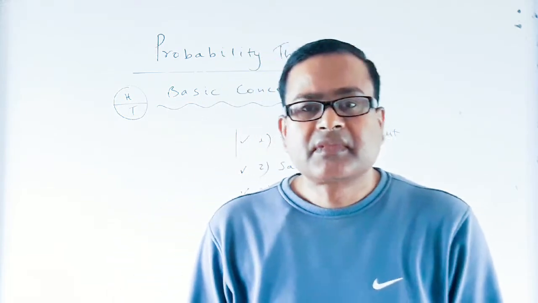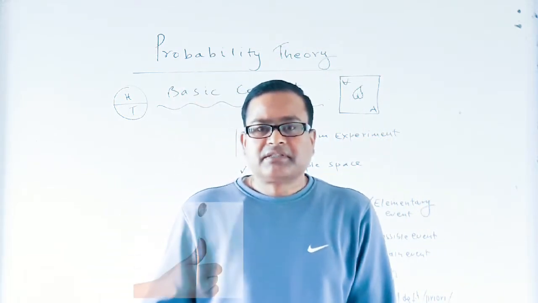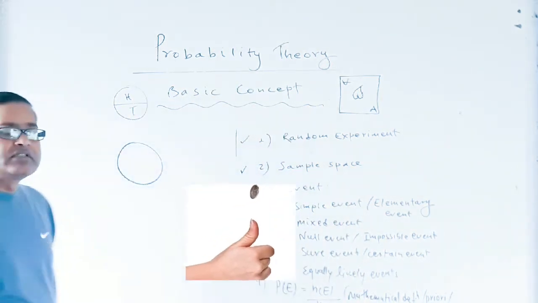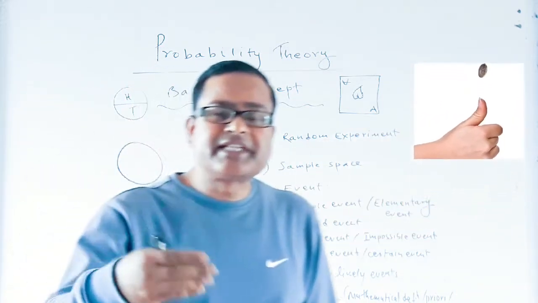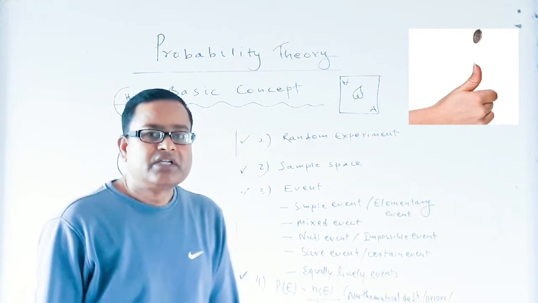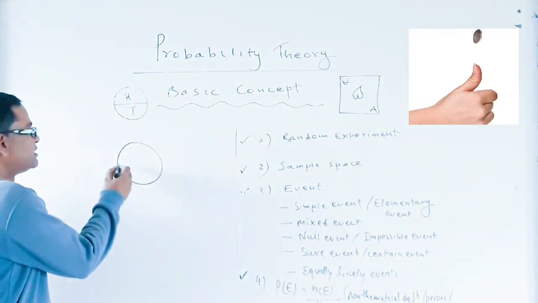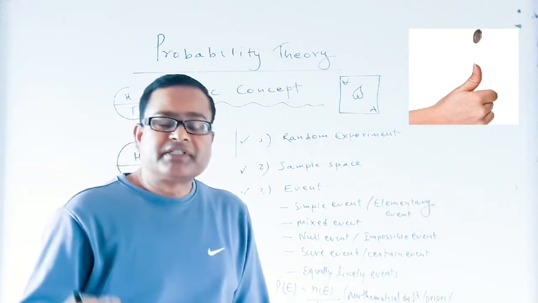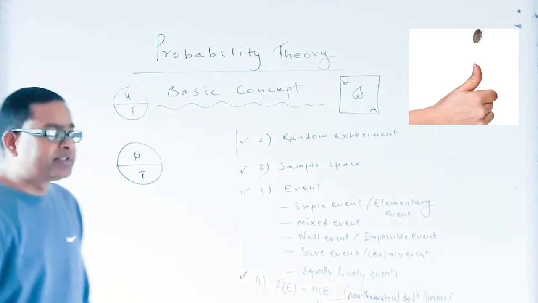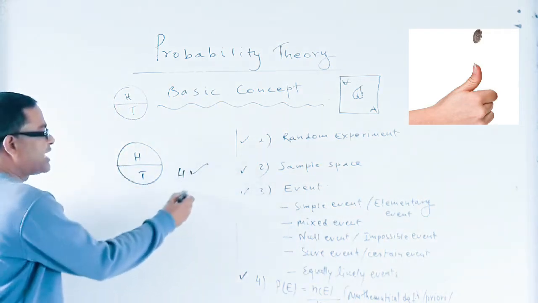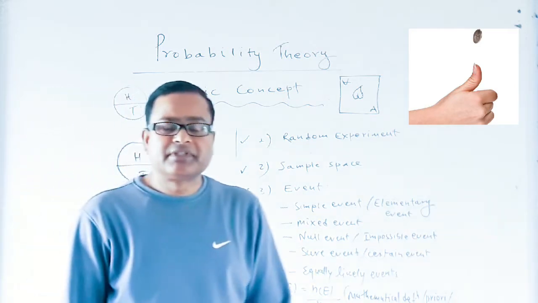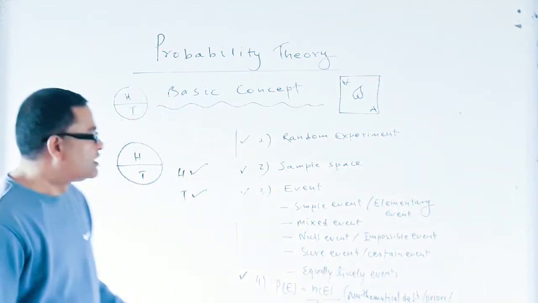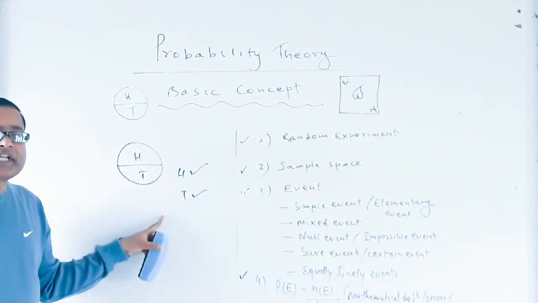Dear students, if we toss a coin, we know that a coin has two sides. The first side is called head and the second side is called tail. So if we toss a coin, we cannot say whether head will appear or tail will appear. There is no rule to know it. So tossing a coin is an example of a random experiment.